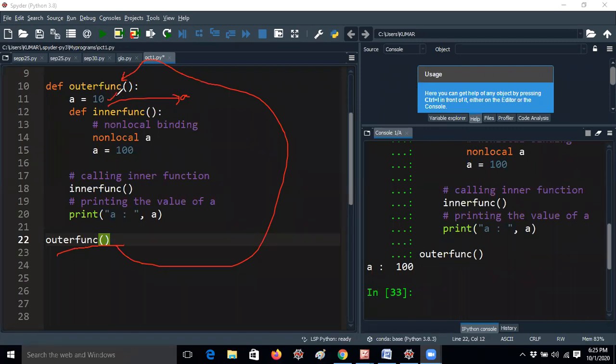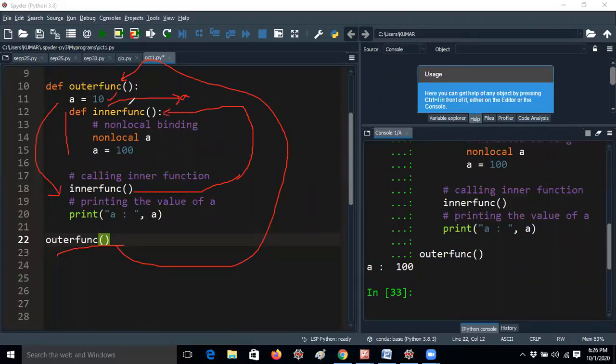After A equal to 10 is completed, it will not execute this line. It is going to this part, the inner function. This is a calling function. The inner function is a user defined function. For your understanding purpose, I am taking a variable name like that, and the function name like that. You should understand very carefully. So the inner function means again it will go to this part.